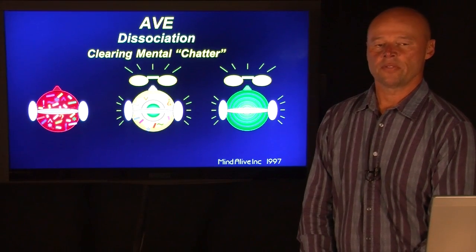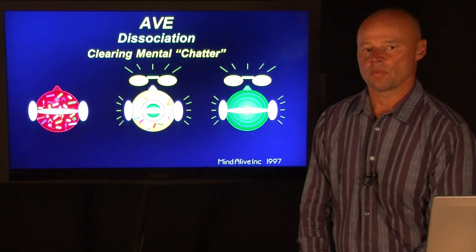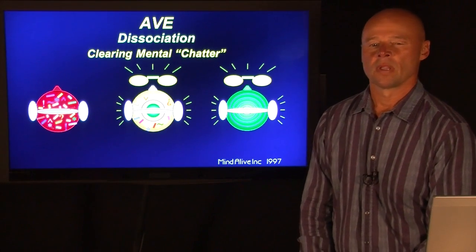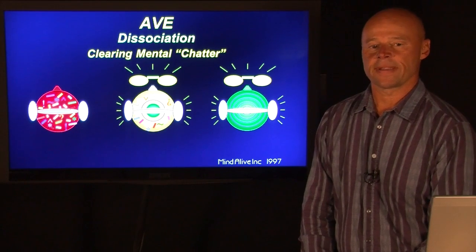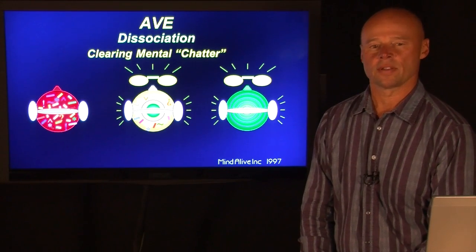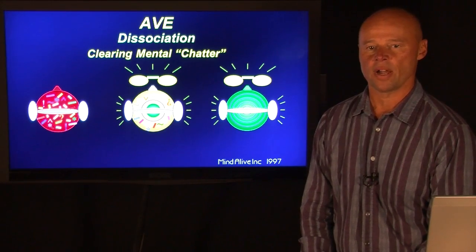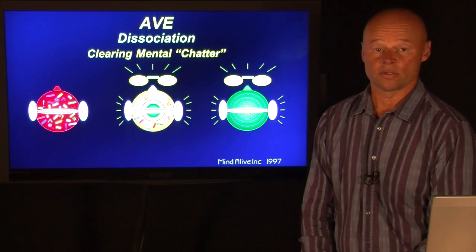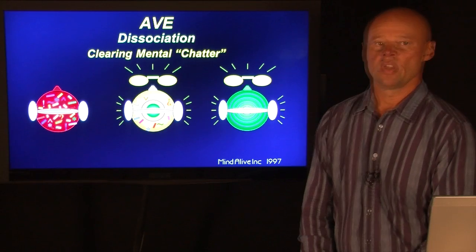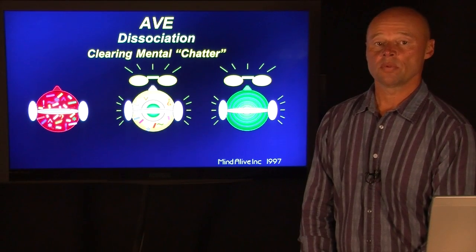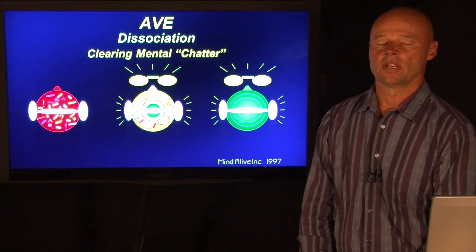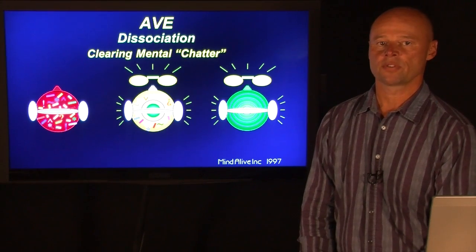The first subjective effect that a user of the David Smart system will notice is that of dissociation. Dissociation is a process that clears our busy minds of all the chatter and noise and thoughts and emotions that disrupt our daily routine and also trigger anxiety and stress. Within a few minutes, the mind will start to clear, and typically within 10 to 15 minutes, the user will be in a deep meditative trance.